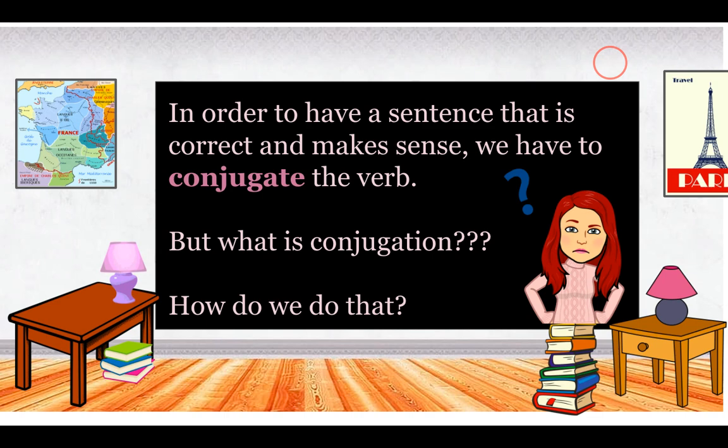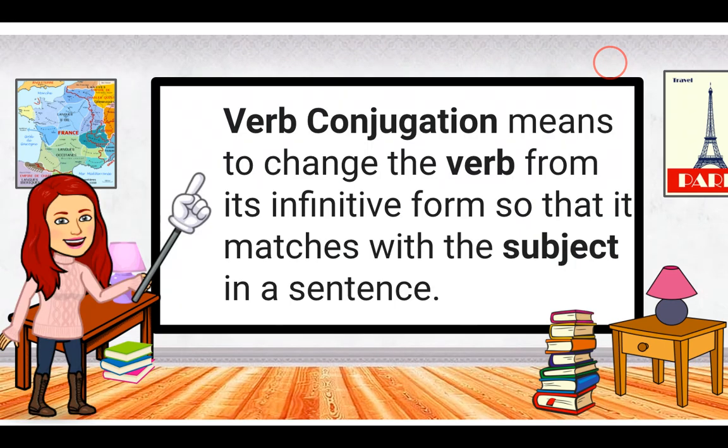So this looks very complicated, but actually it's quite simple. Verb conjugation means to change the verb from its infinitive form so that it matches with the subject in a sentence. Remember, we've learned the infinitive form. The infinitive form in French for the verbs we've learned is er: danser, chanter, many others, nager, travailler, étudier. We want to take our verbs out of that infinitive form and make them match the subject.